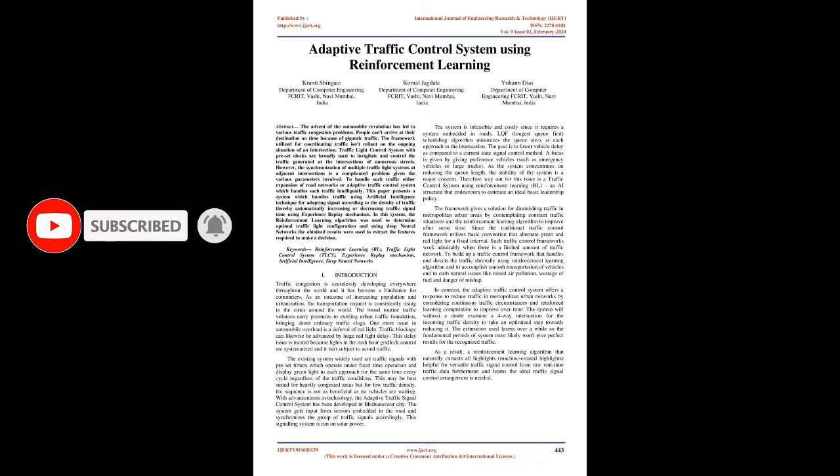In this system, the reinforcement learning algorithm was used to determine the optimal traffic light configuration, and using deep neural networks the obtained results were used to extract the features required to make a decision. Keywords: reinforcement learning, RL, traffic light control system, TLCS, experience replay mechanism, artificial intelligence, deep neural networks.